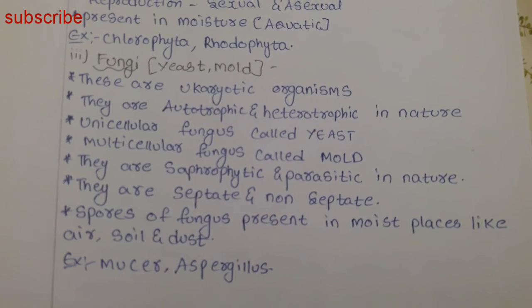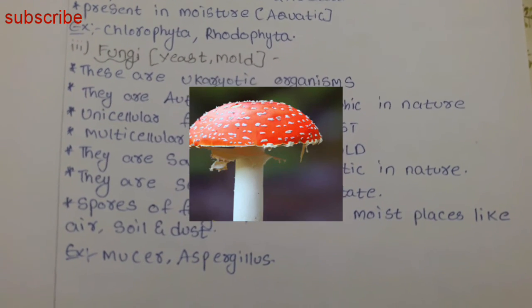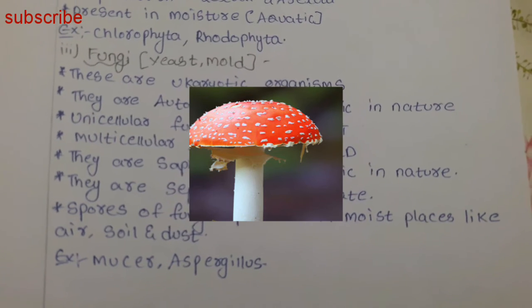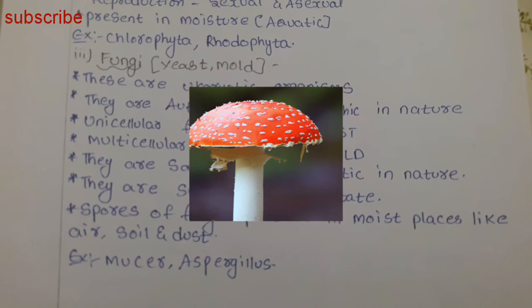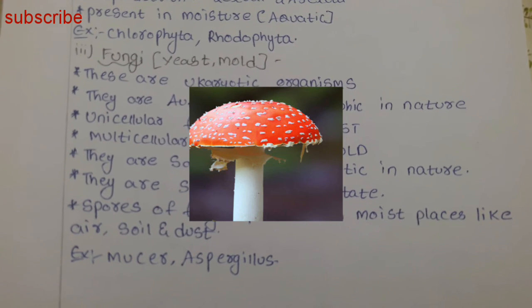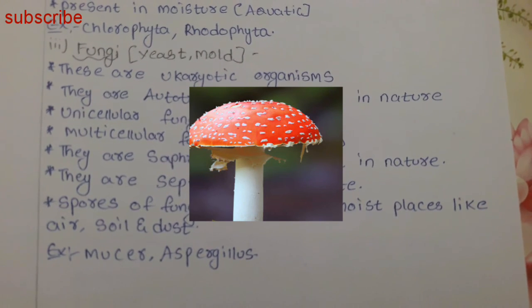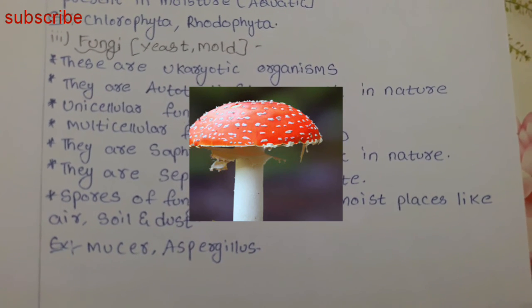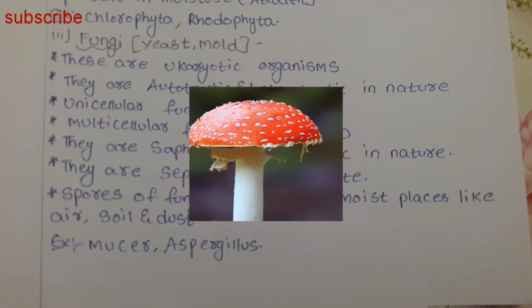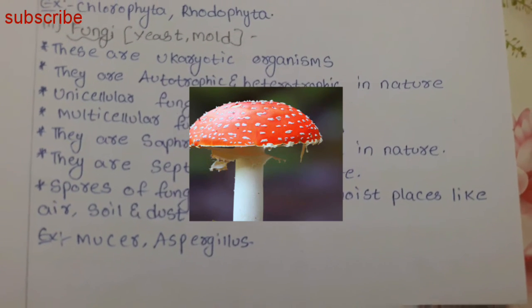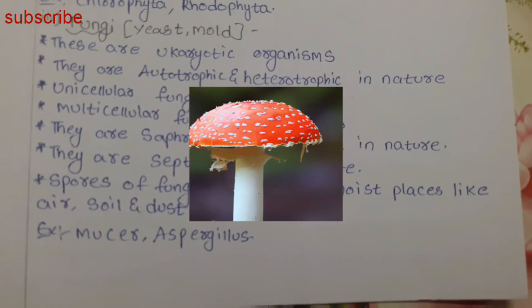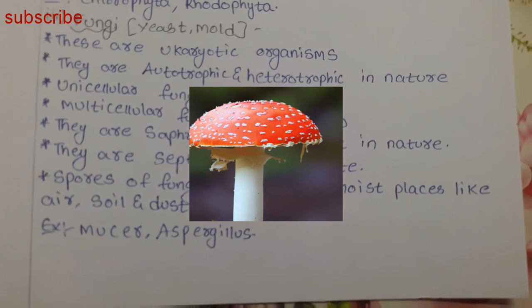Next, fungi. The fungi are yeast or mold. They are eukaryotic organisms. They are autotrophic and heterotrophic in nature. Unicellular fungus is called yeast, whereas multicellular fungus is called mold. They are saprophytic and parasitic in nature. They are septate and non-septate. Spores of fungus are present in moist places like air, soil, and dust. Fungus examples are Mucor and Aspergillus.